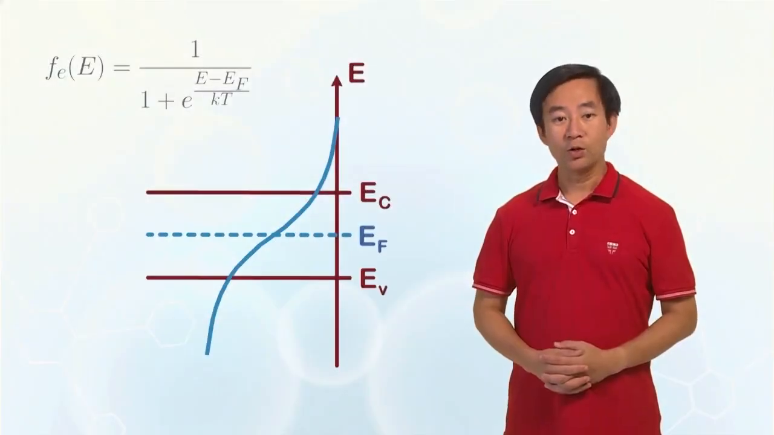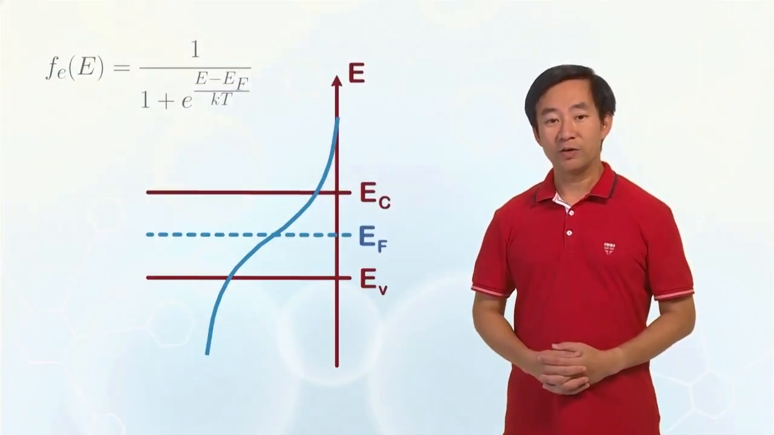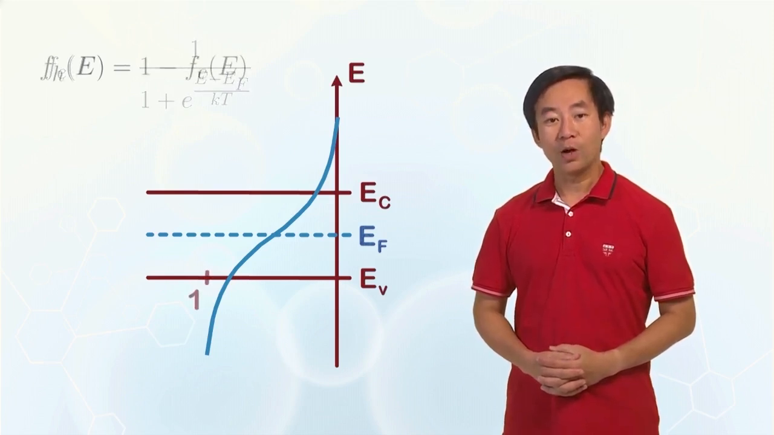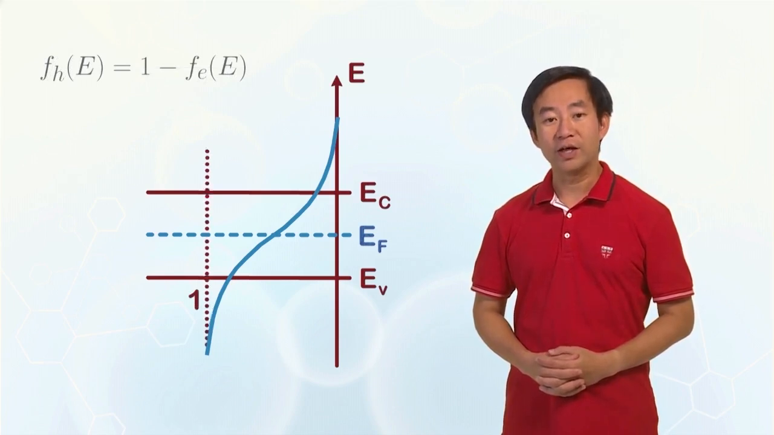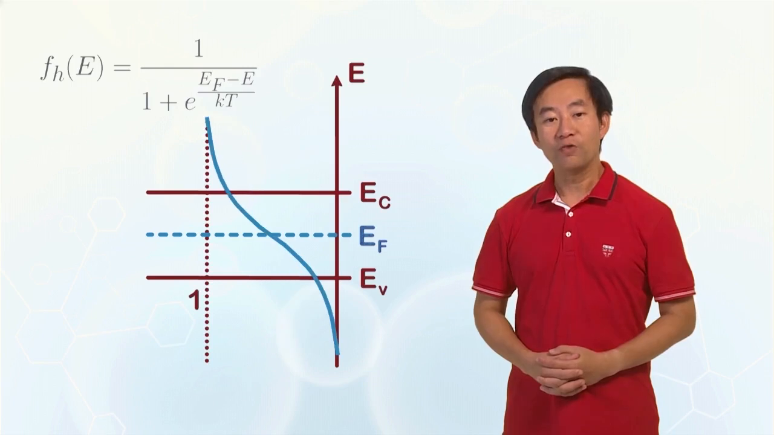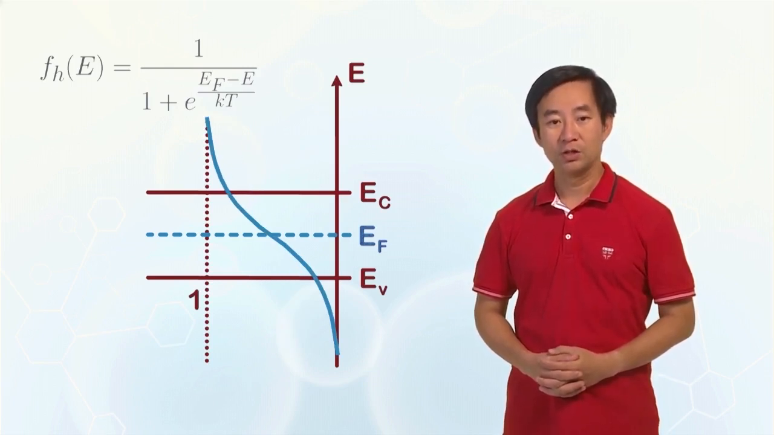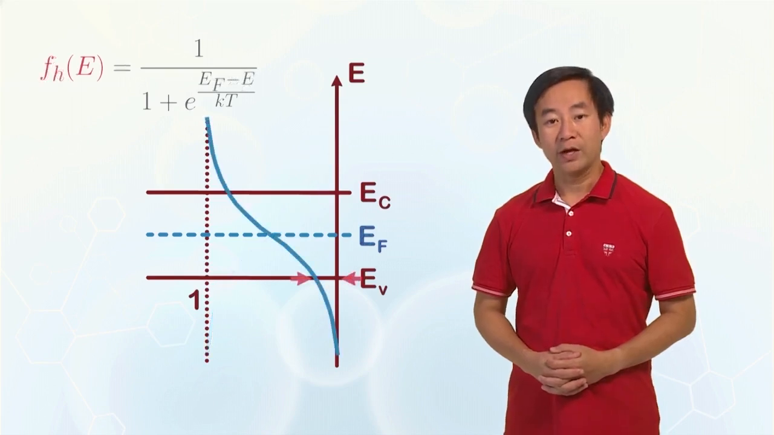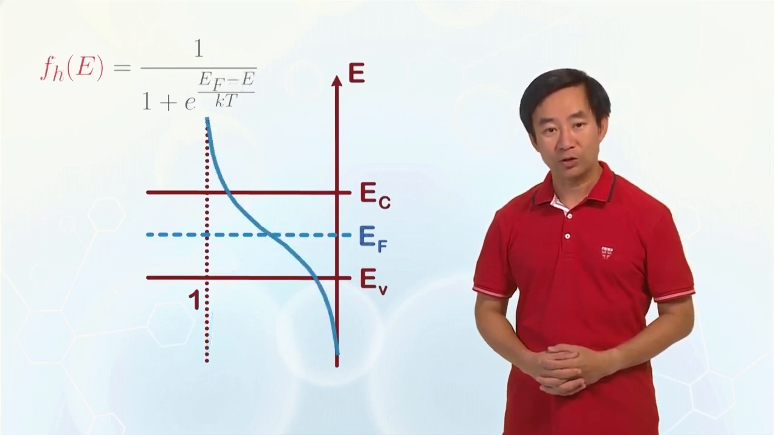In the valence band, we are more interested in finding the number of holes. It is more convenient to count the number of holes if the Fermi Dirac function for holes is defined. It is given by 1 minus the probability of finding an electron in a state at a particular energy, or more conveniently, it can be expressed in the form shown here. Generally, we use the symbol Fe(E) to denote the Fermi Dirac function for electrons, and Fh(E) to denote the Fermi Dirac function for holes.